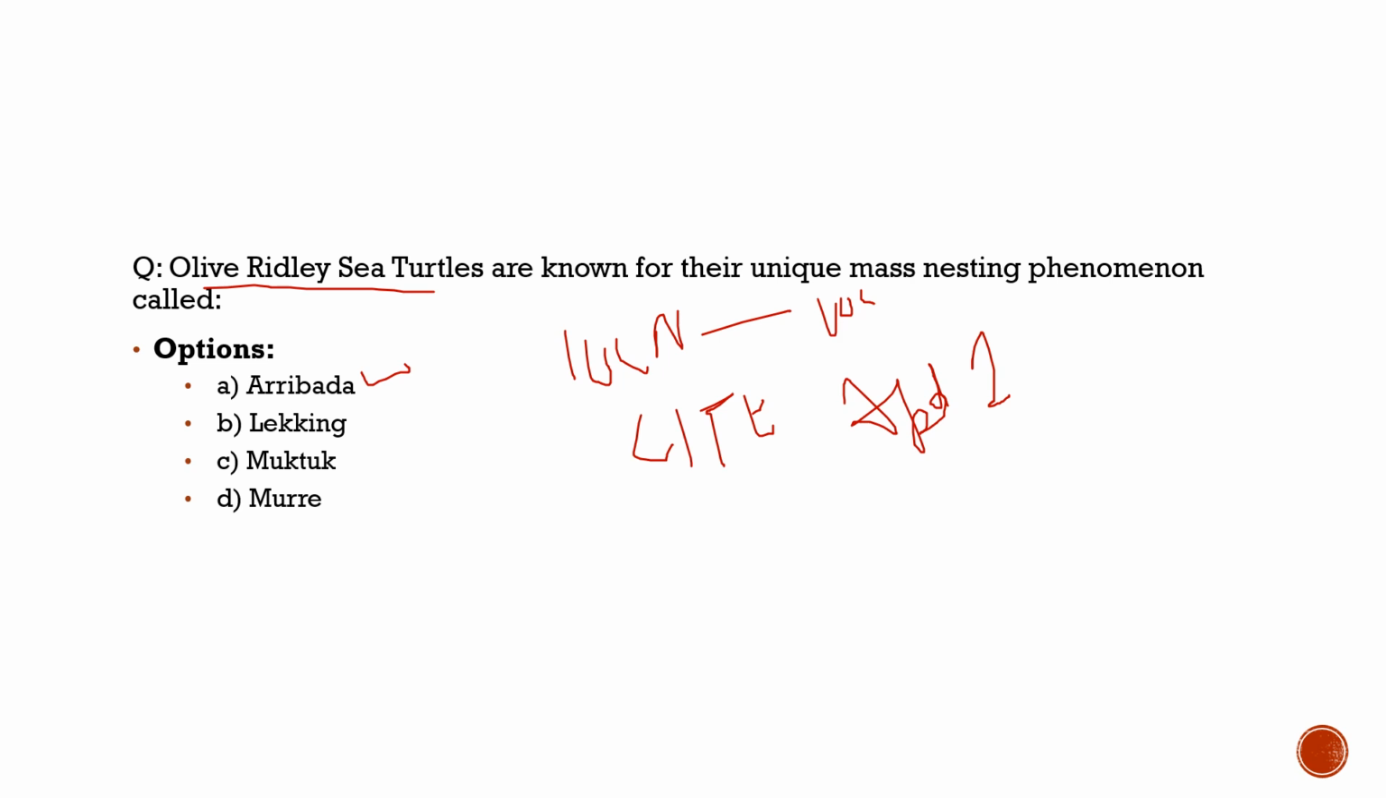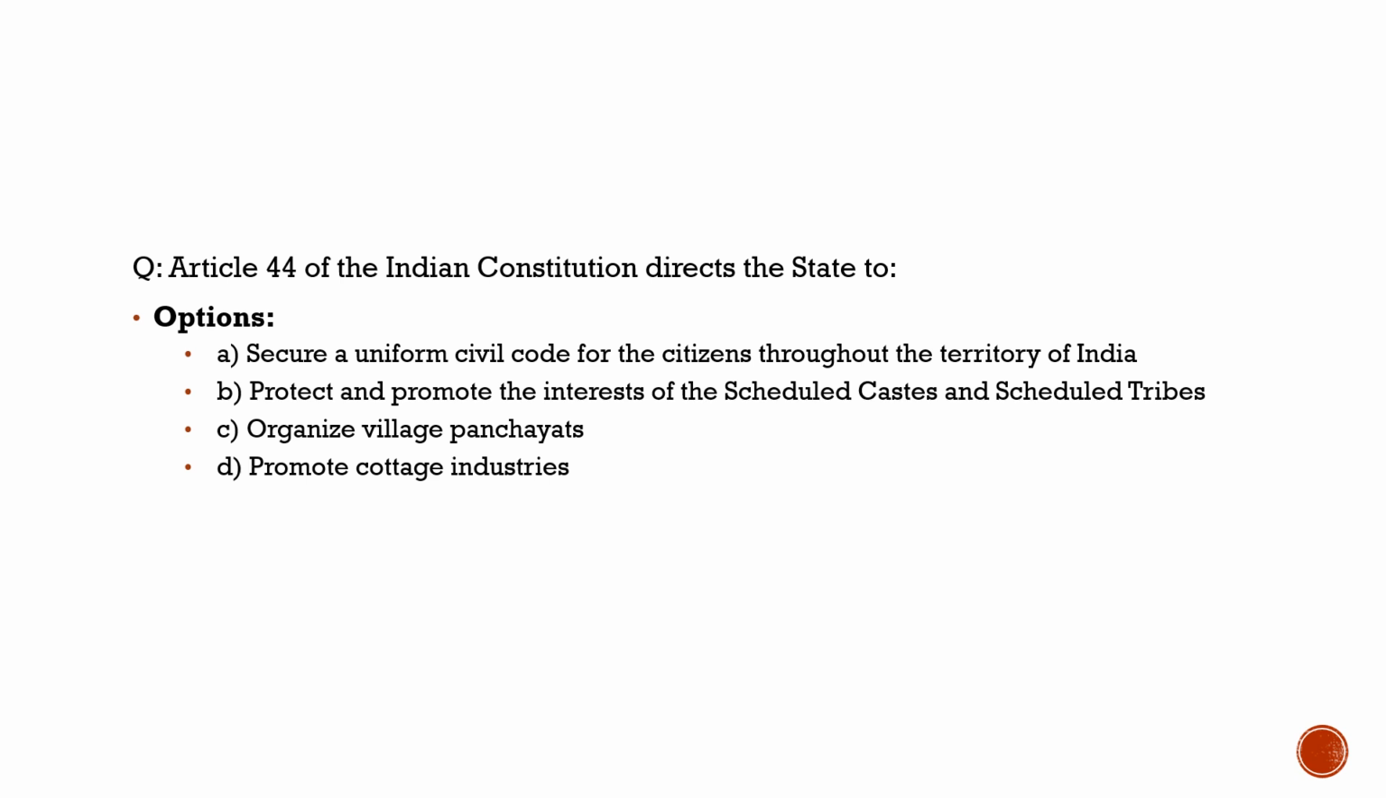So with this, let us shift our approach towards another part of our discussion, where we will discuss the static topic. Today's static topic is about Article 44 of the Indian Constitution, which directs the state to... First of all, Article 44, what does it come under? It comes under the DPSPs, which we should know. Another thing about the DPSPs, it is Part 4 of the Indian Constitution. So these are important things about it.